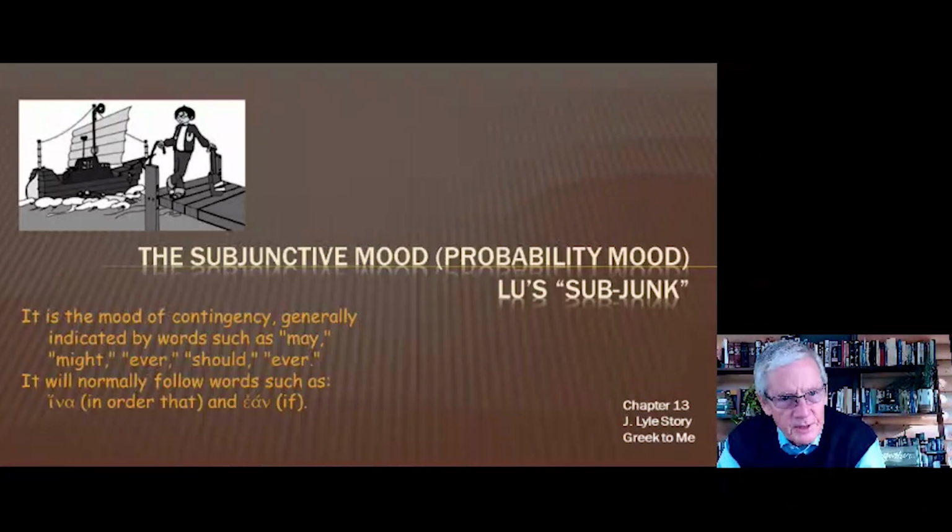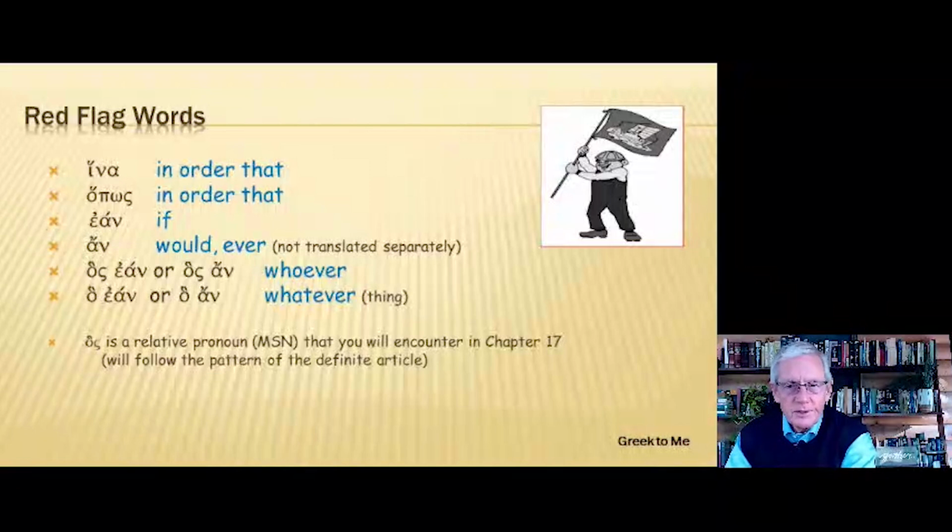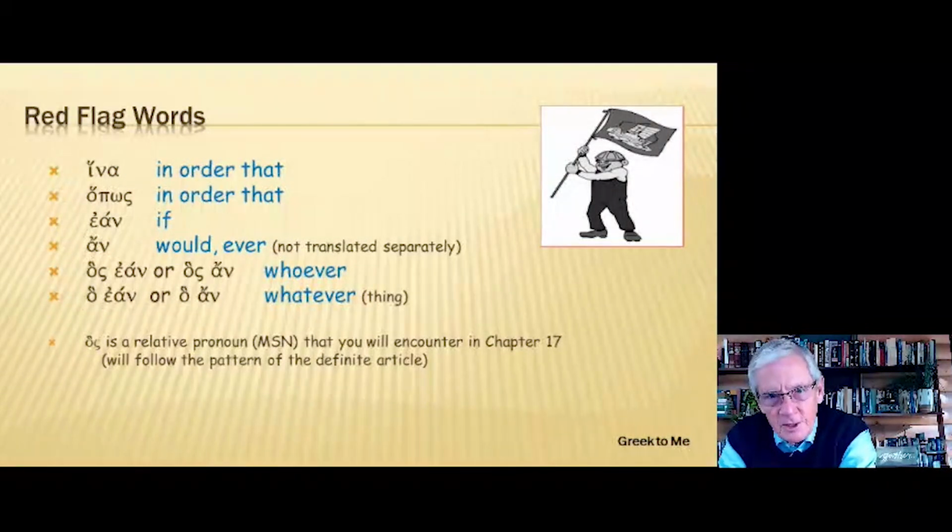So the probability mood, you'll see off to the left there, is loosely subjunctive. It is the mood of contingency, indicated and prefaced by words such as may, might, ever, should, ever. And it's normally going to follow words such as hina, that means in order that, and ean, that means if. So let's take a look here at these red flag words. These are words saying a subjunctive is coming down the road.